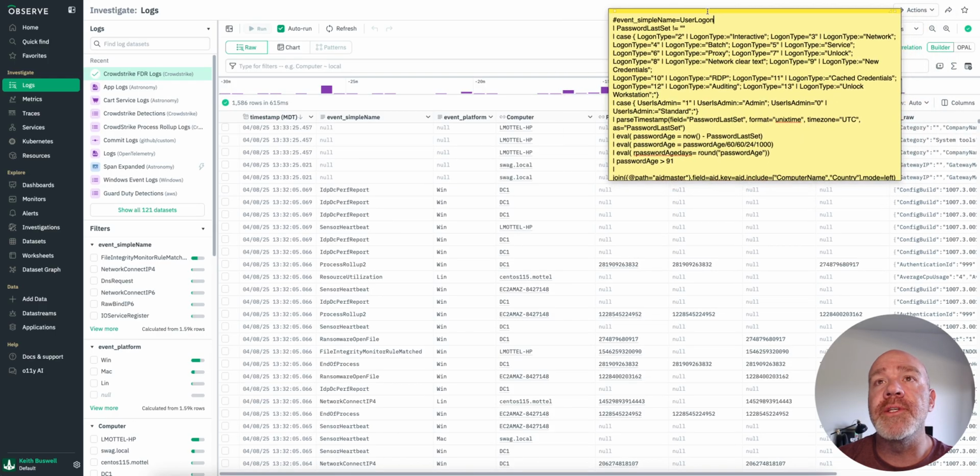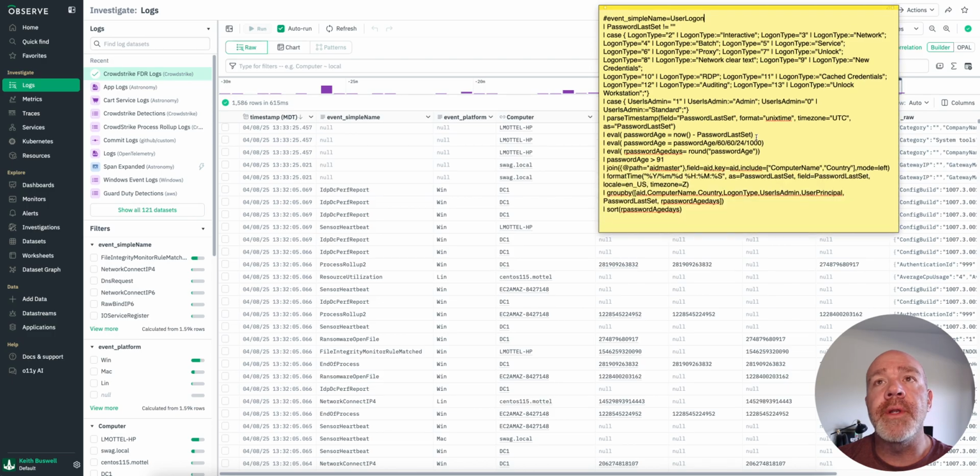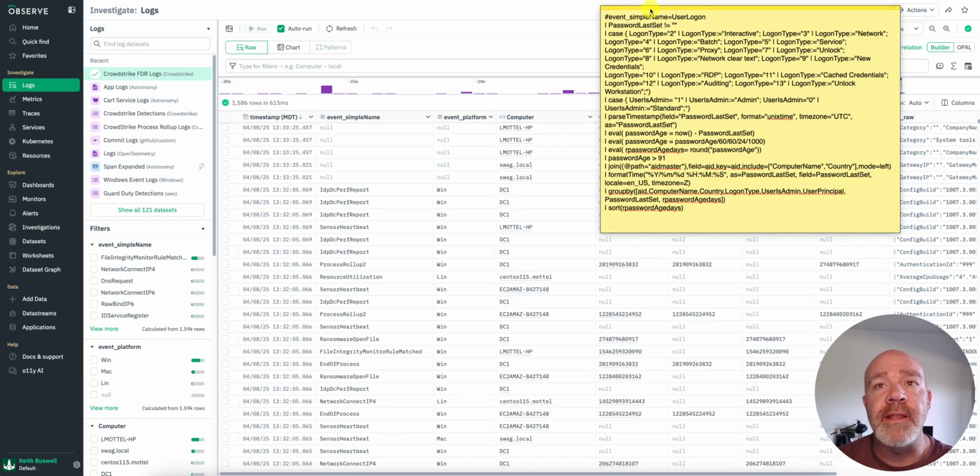Let me go ahead and pin this to the screen. This is what the query looked like that we were using to look for those old passwords. I wanted to see if I could recreate that. Dissecting this query really quick, I'm already seeing a couple of things that I know I'm not going to need, and I'll provide some context there.